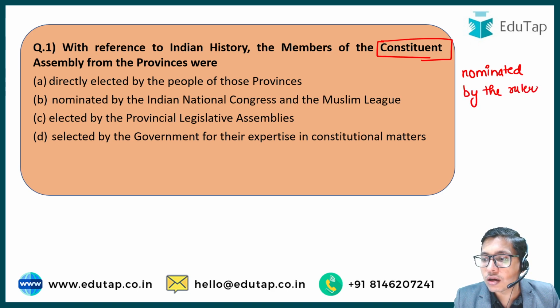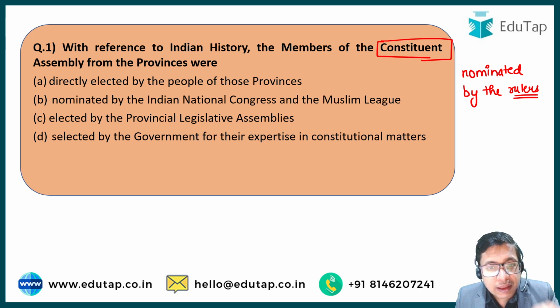So the Maharaja of Patiala or the King of Patiala, he sent his own representative. The Nizam of Hyderabad, he sent his own representative. So the representatives from the princely states, they were nominated by the rulers. But what about the provinces? In the provinces, the members who were elected to be sent to the Constituent Assembly, they were elected by the members of the legislative assemblies of those provinces.